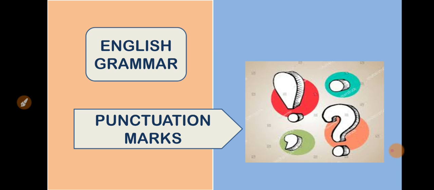While we are speaking or while we are writing, it has tremendous importance. So let's learn what punctuation marks are, and which types of punctuation marks are used in the English language.